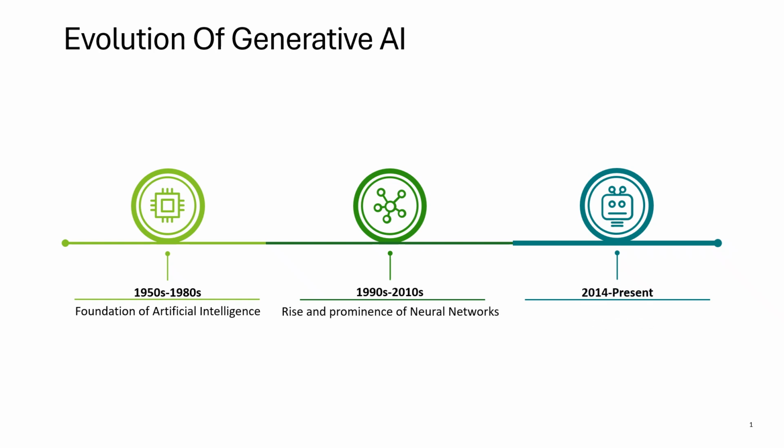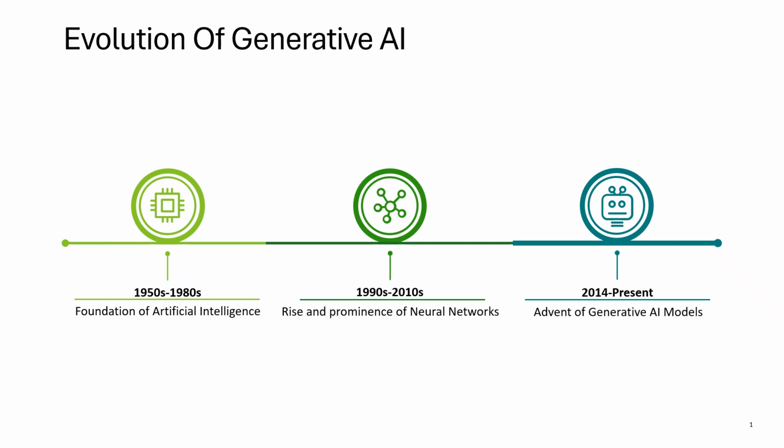Now 2014 to present, generative AI. This is the third section. And this brings us to the stage that we are most interested in, 2014 to the present. Deep learning became increasingly powerful. We started seeing major progress in areas such as computer vision, speech, and especially natural language processing.